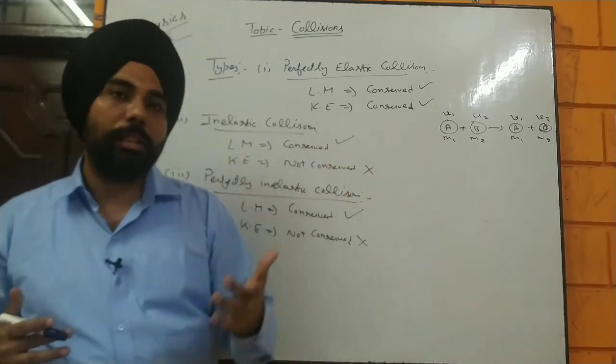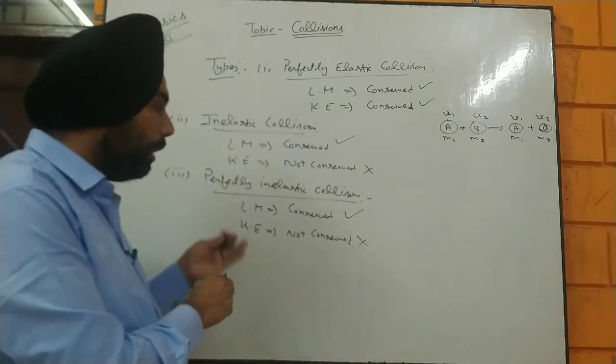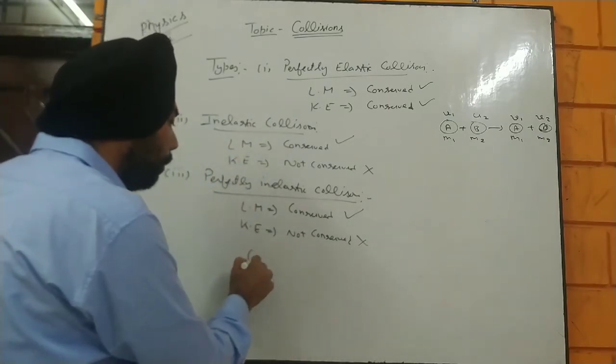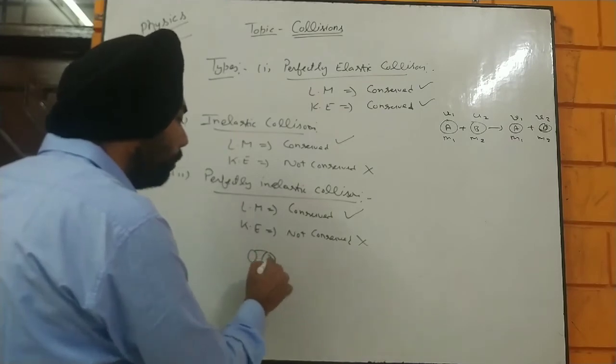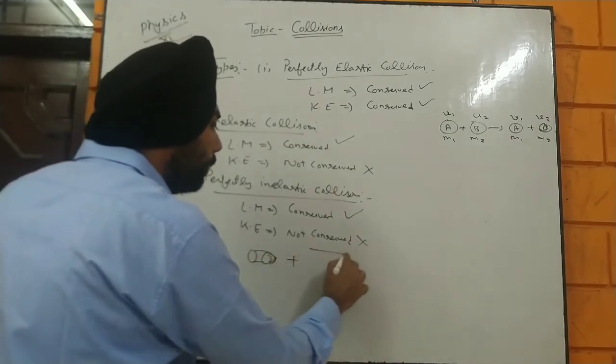You can understand it by a perfect example. Suppose we have a bullet and a wooden block.